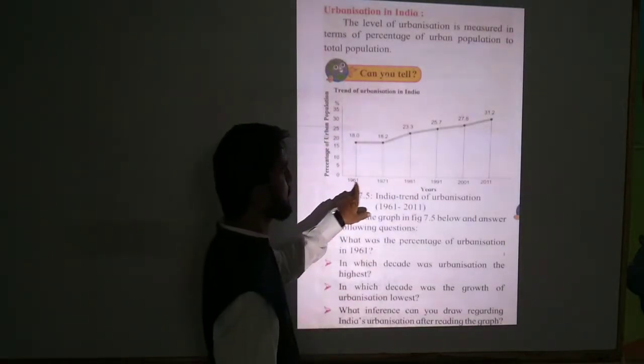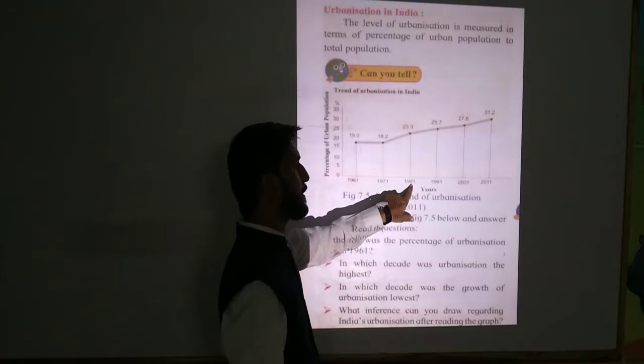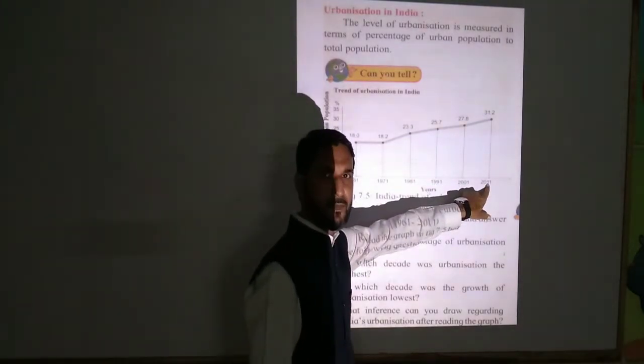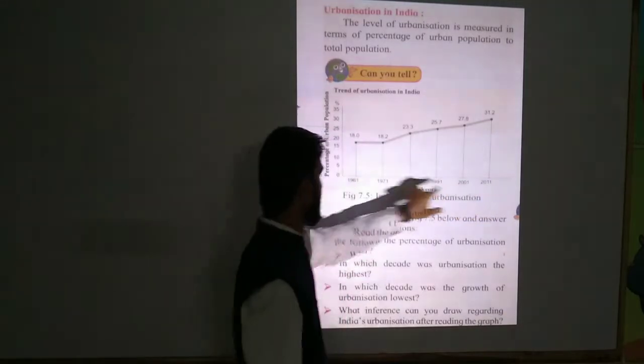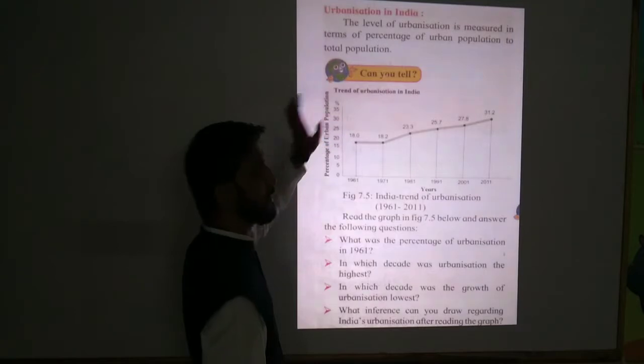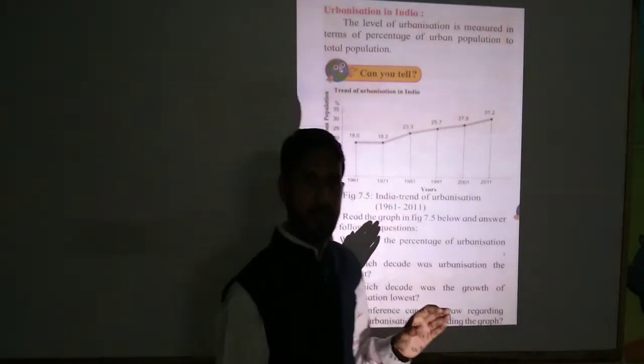So students, here years are given: 1961, 1971, 1981, 91, 2001, 2011, and on this side the percentage is given, 0 to 35%. We have to observe it properly.